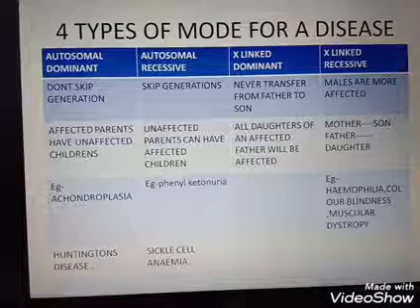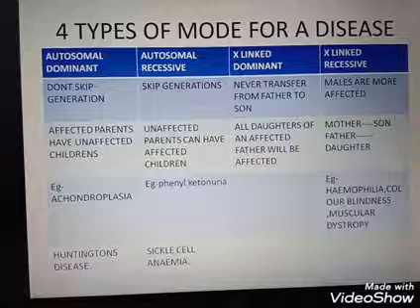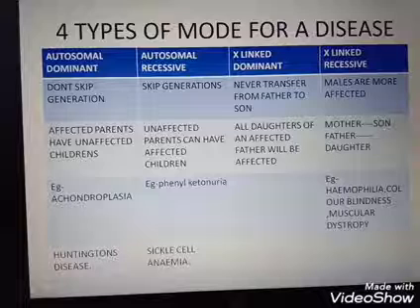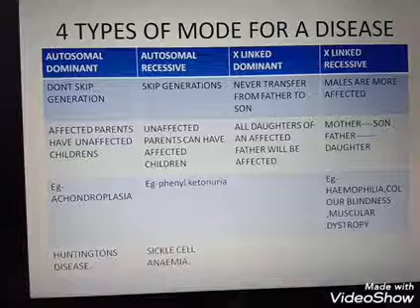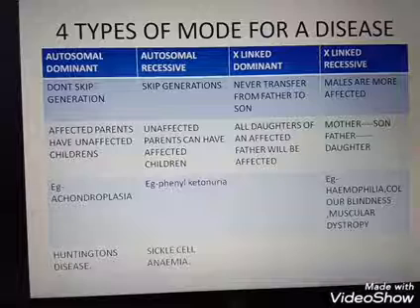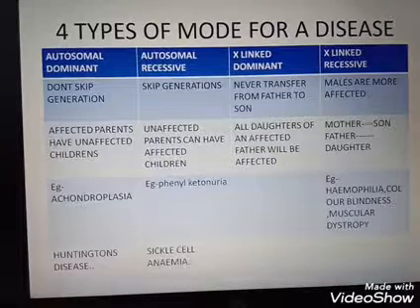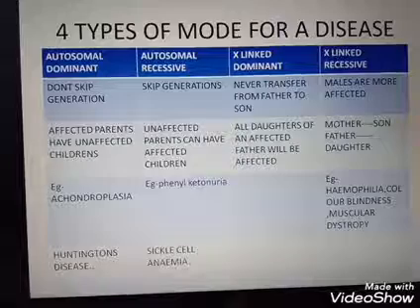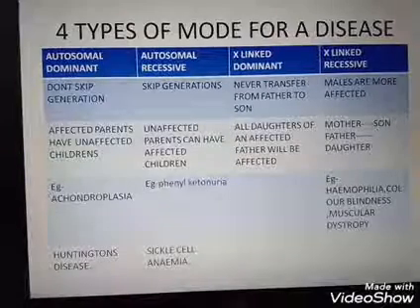Okay, so in autosomal dominant condition, don't skip generation. Affected parents have unaffected children. The examples for autosomal dominant disorders are achondroplasia and Huntington disease. In later episodes, we will discuss what is achondroplasia and Huntington disease.